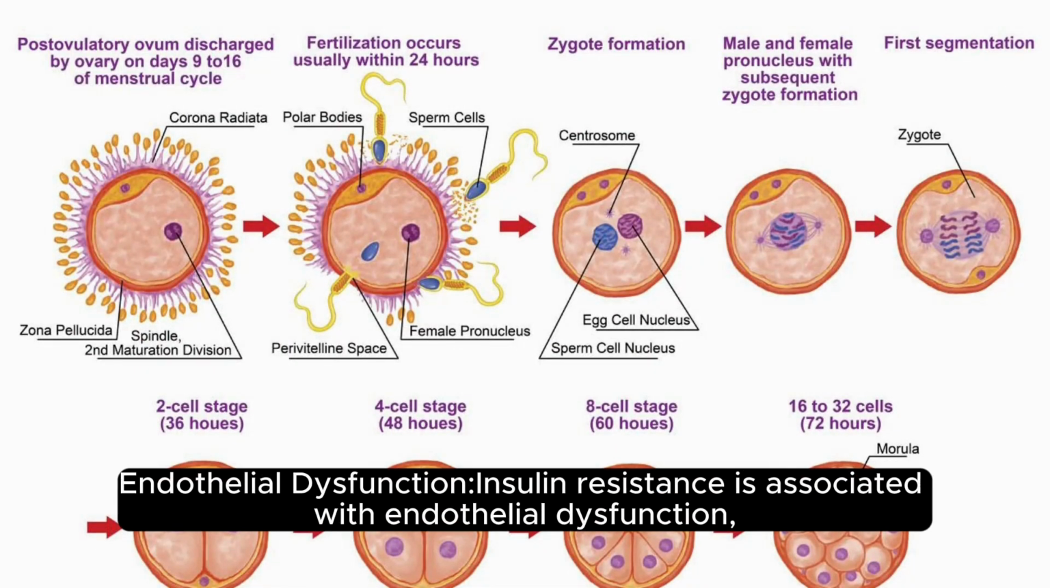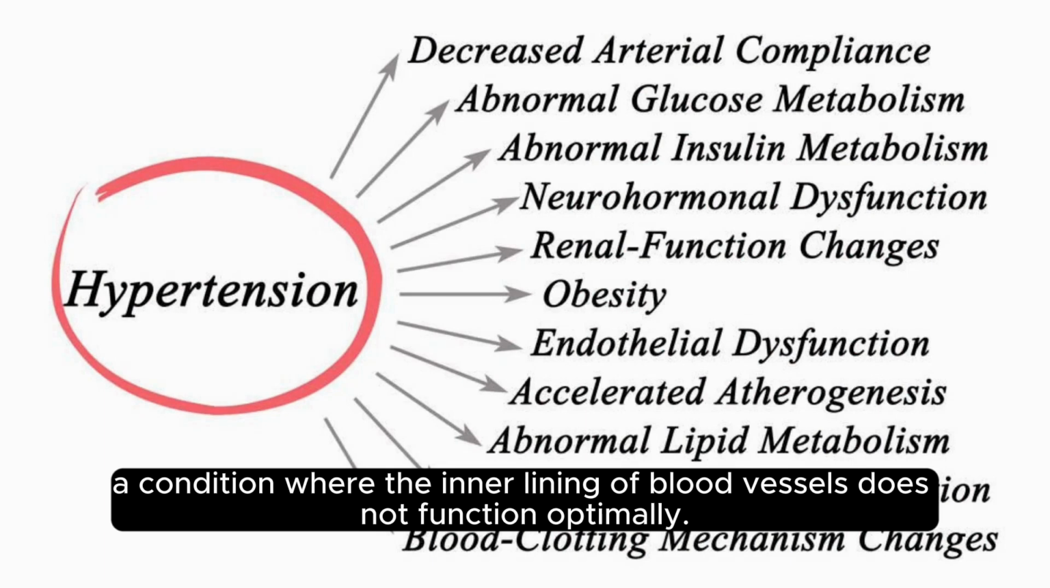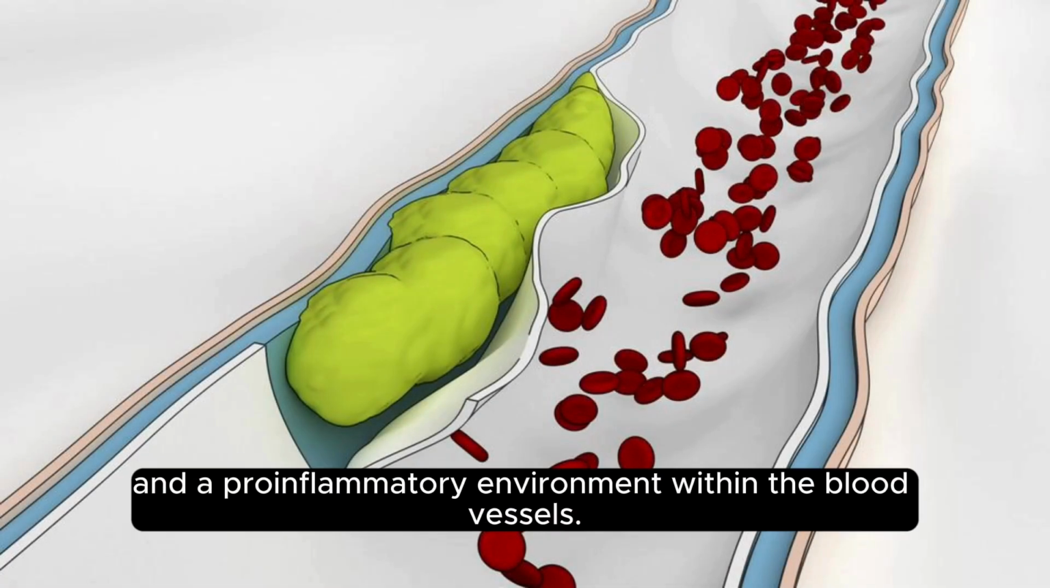Endothelial dysfunction. Insulin resistance is associated with endothelial dysfunction, a condition where the inner lining of blood vessels does not function optimally. Endothelial dysfunction contributes to impaired vasodilation, the widening of blood vessels, increased blood pressure, and a pro-inflammatory environment within the blood vessels.